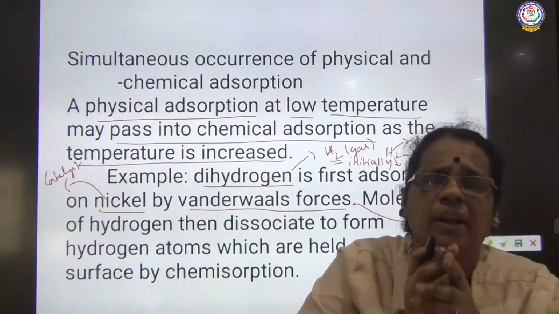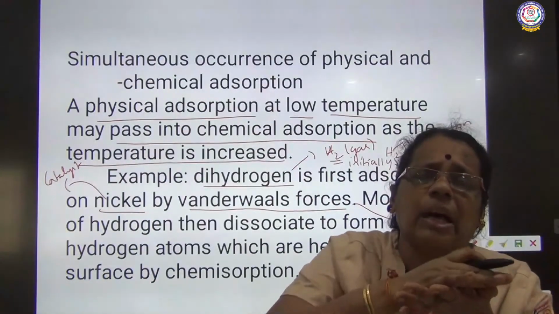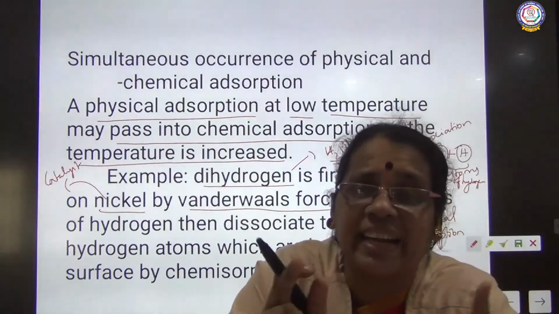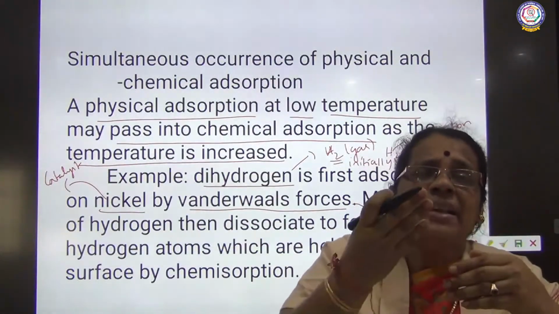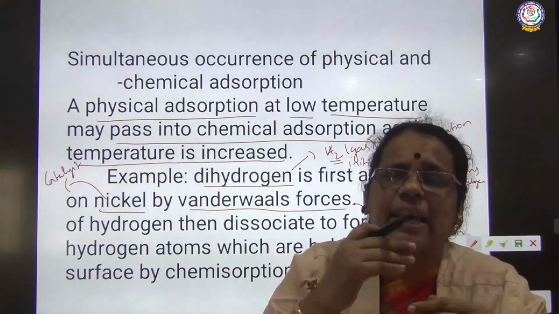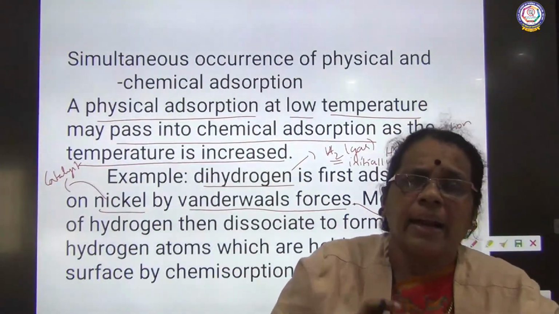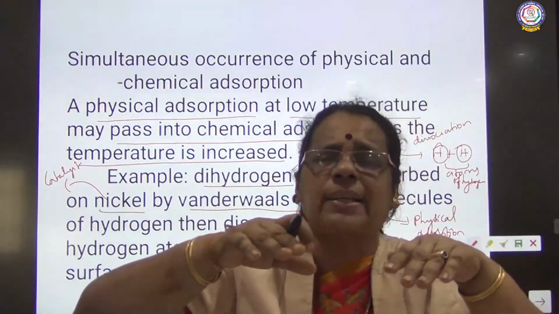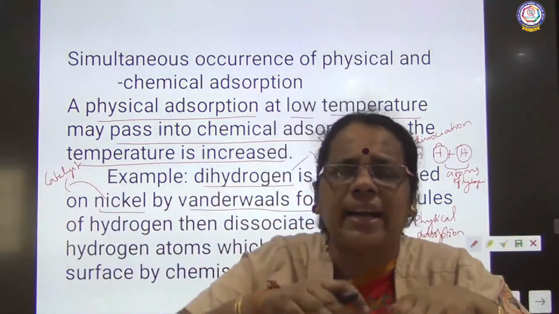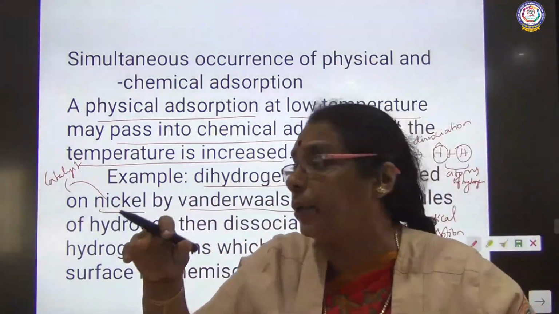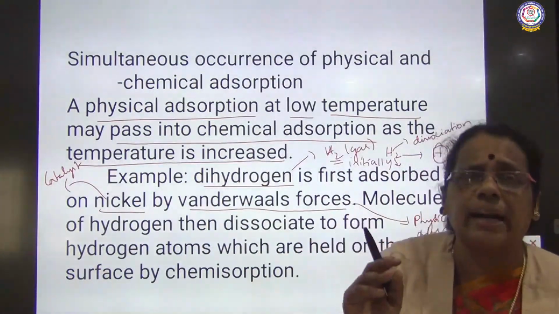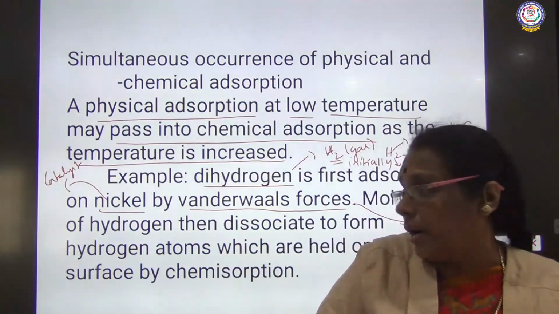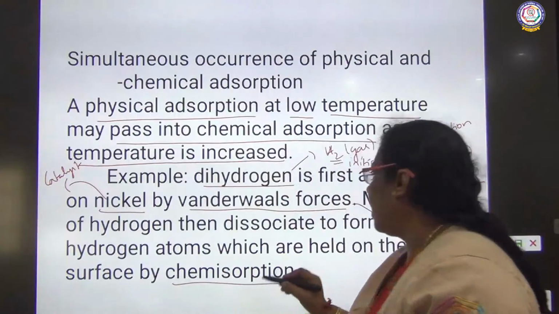Already in physical adsorption, initially dihydrogen gas gets adsorbed at the surface. Now this dihydrogen gas gets dissociated. So the next stage, the second step, is taking place. A chemical reaction is taking place. What is the reaction we are getting here? Dissociation reaction, decomposition, breaking. Hydrogen molecules get split up, broken into hydrogen atoms. These hydrogen atoms are held at the surface of the catalyst by strong chemical bond. So finally I will be getting chemisorption.